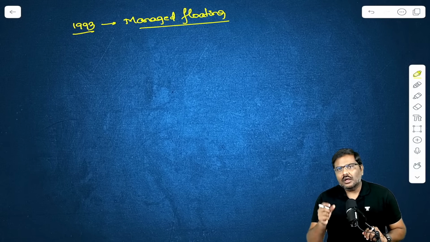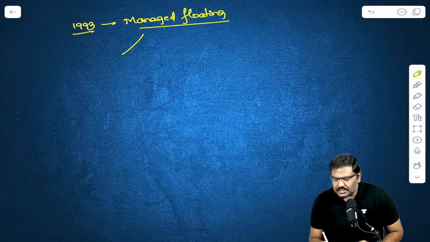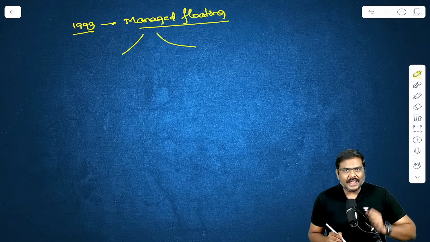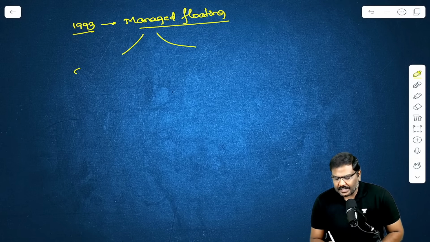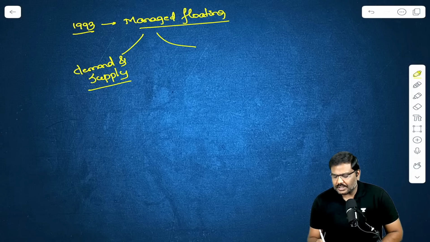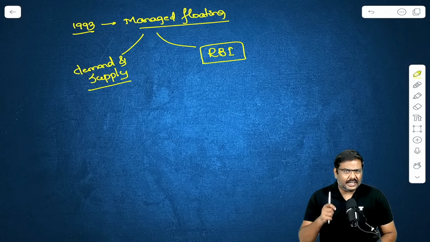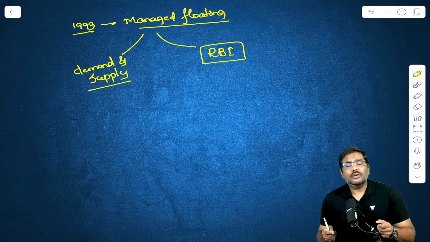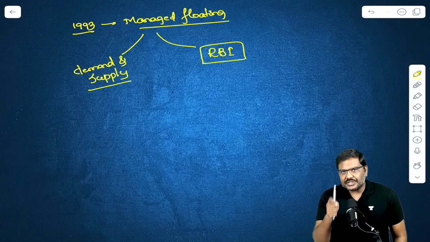Now, what are the factors that will influence the exchange rate in India? I said the demand and supply forces in the market will determine most of the times what the exchange rate is. In addition to that, I also said RBI will play an important or significant role every now and then, whenever there is volatility, to stabilize the exchange rate.